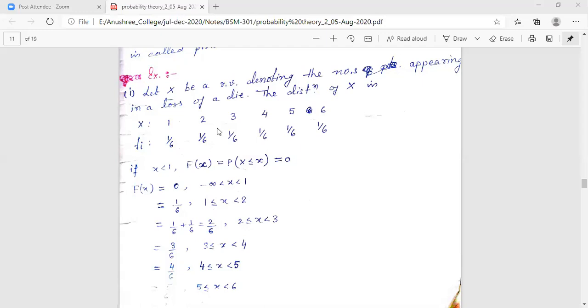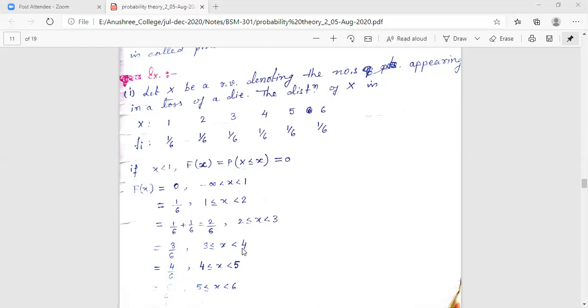Similarly, for the next interval, 2 less than or equal to x strictly less than 3, we include up to 2 and exclude 3. Capital Fx becomes probability x equals 1 plus probability x equals 2. So it is 1 by 6 plus 1 by 6, since it includes 2, starting again from the very initial value. So it becomes 2 by 6. Similarly, the next interval includes 3: 3 less than or equal to x strictly less than 4.